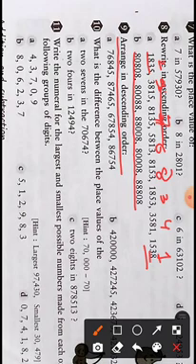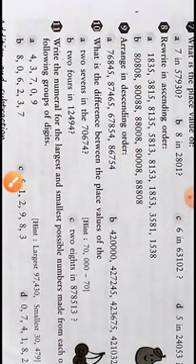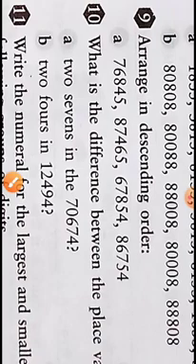In question A, we have to find the largest number first. You see, there are two numbers with 8 in the beginning. Out of these two numbers, only one will be the largest. This number has 7 after 8, and that one has 6 after 8, so definitely this number is the largest and will be at the first position.